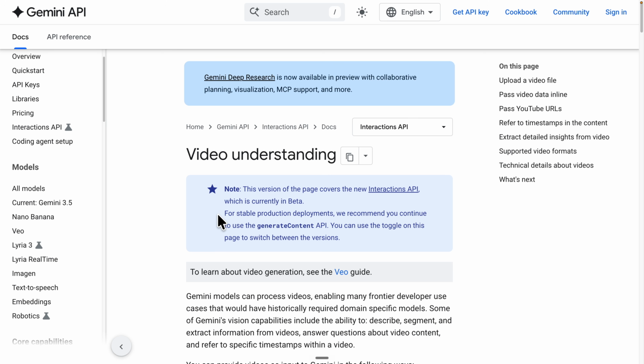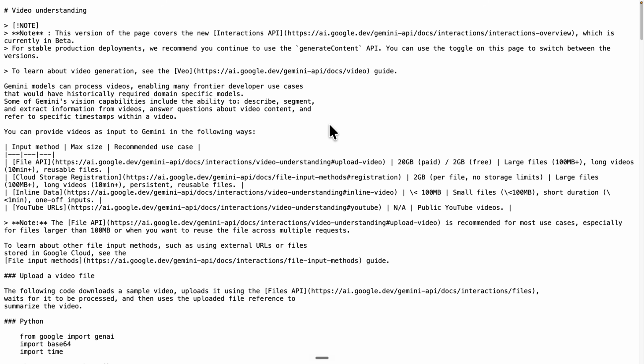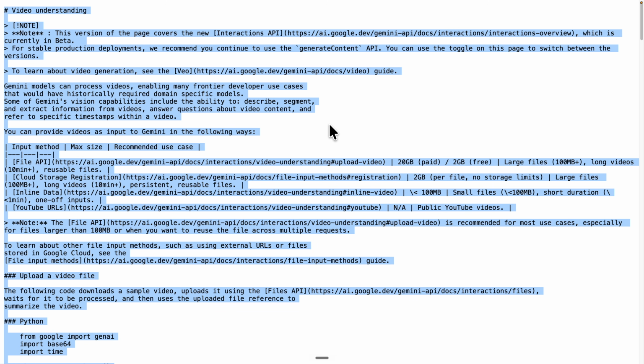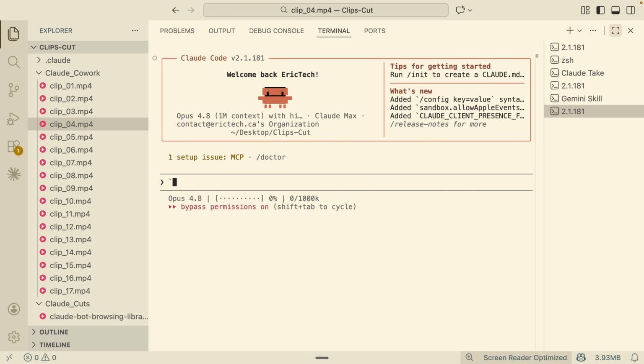First things first, I'm going to take this entire page for video understanding on how it actually interacts with the Gemini API. I'm going to click on View Markdown, and you can see we get the full Markdown. I'm just going to copy this entire page, head over to Claude Code, and use the skill creator here to basically look at this.